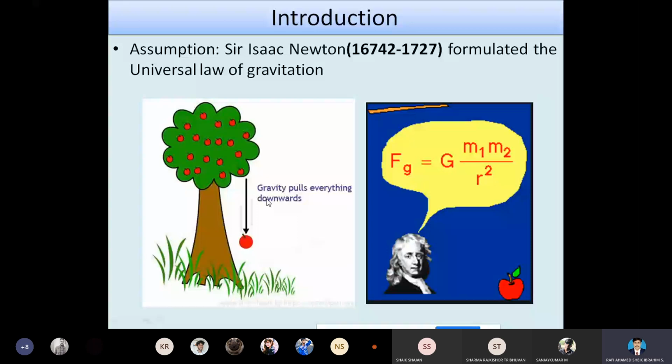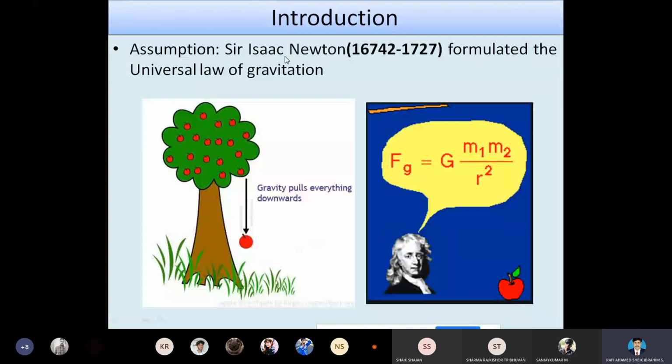The force which makes the apple fall down is called gravity, and the associated acceleration is called the acceleration due to gravity. That's why we write it as g. The g is nothing but the acceleration due to gravity, and gravity is nothing but a force of gravity. So this is the fundamental assumption of Sir Isaac Newton. In the introduction part, we are just considering this assumption.